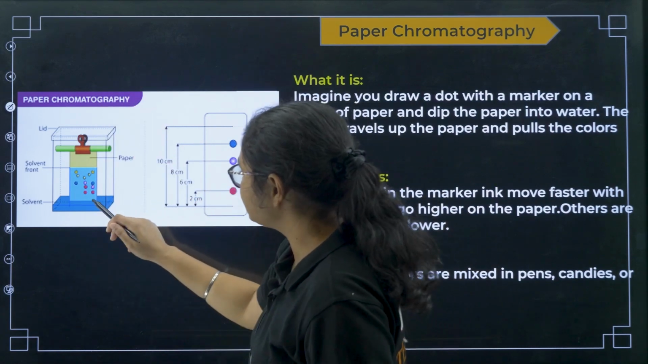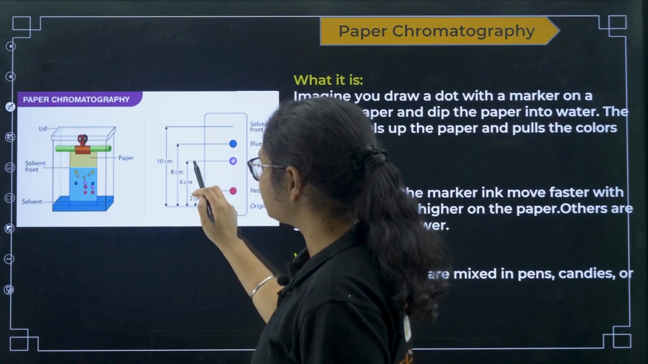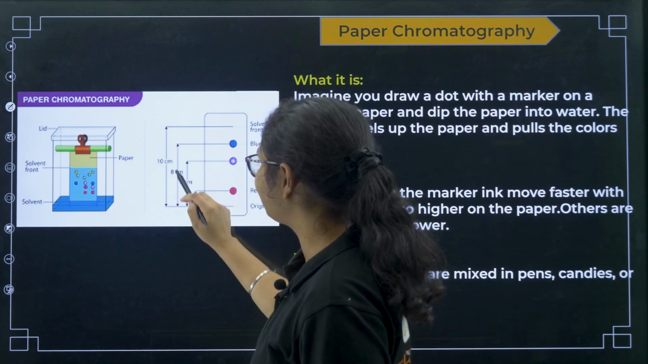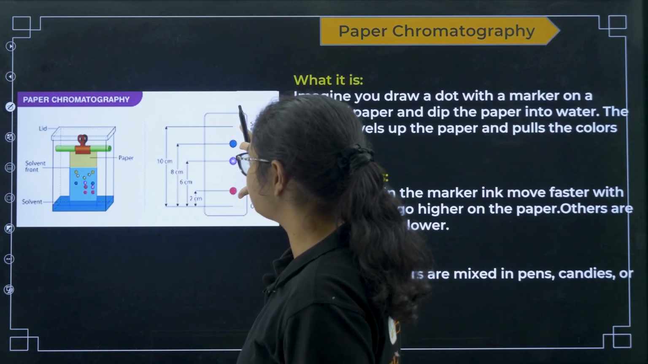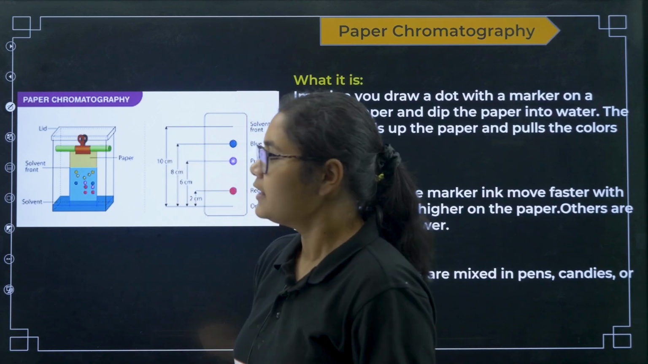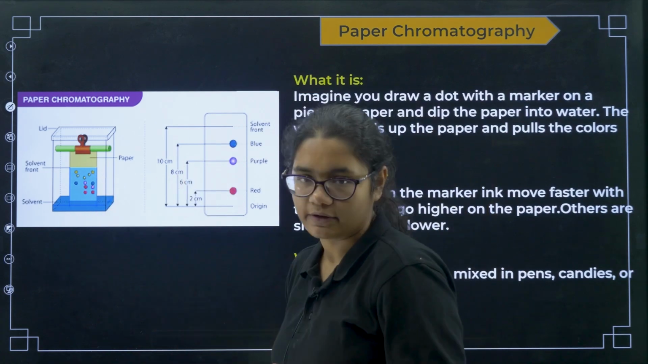Now suppose the red color has moved this much, 6 centimeters for purple, you have 8 centimeters for blue, and 10 centimeters is the distance the solvent has moved, okay. So that is how you can separate the dyes present in the ink, okay.